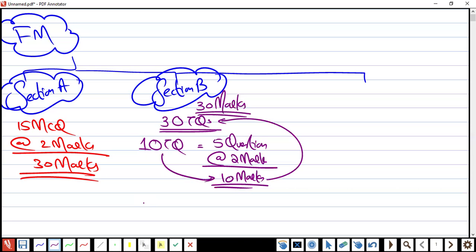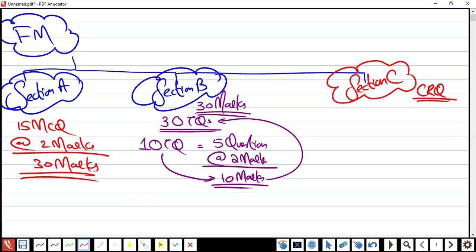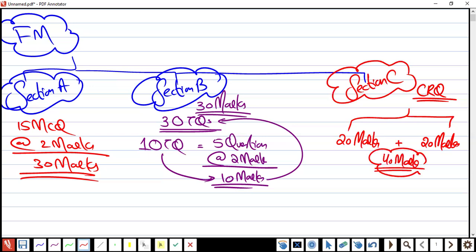Okay, fine, no problem. Now moving to section C, which is CRQ, constructive response questions. Here you have Excel where you need to type your answer. Remember one thing, section C is not like text. It's similar to FR. You will have 2 questions, each for 20 marks, so 2 questions sum to 40 marks. Got my point? The total is a 100 marks paper, and 50 marks are required to pass the paper.